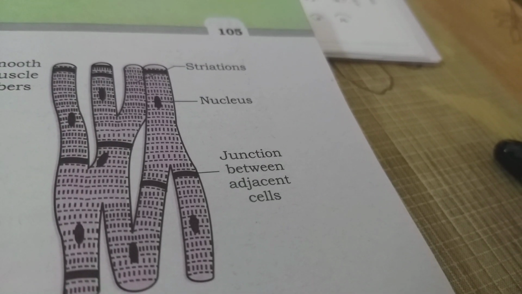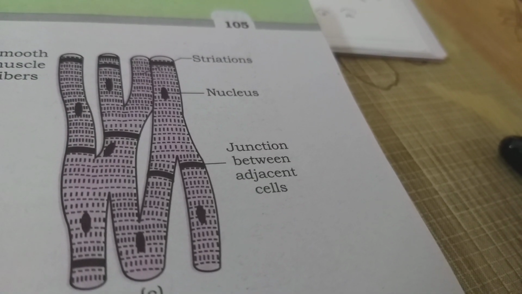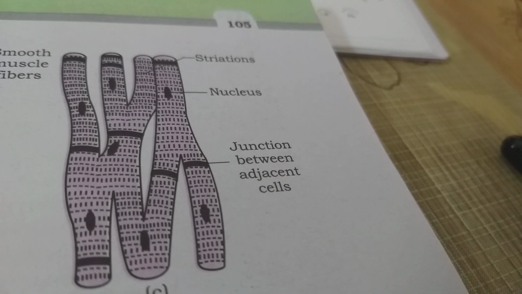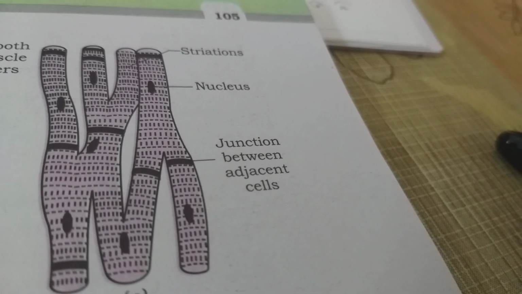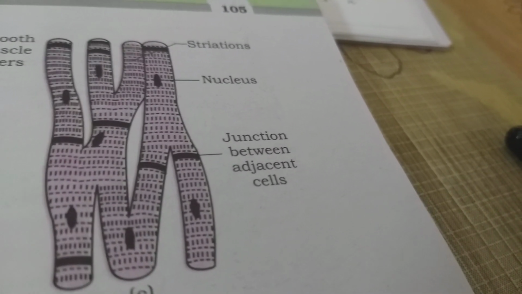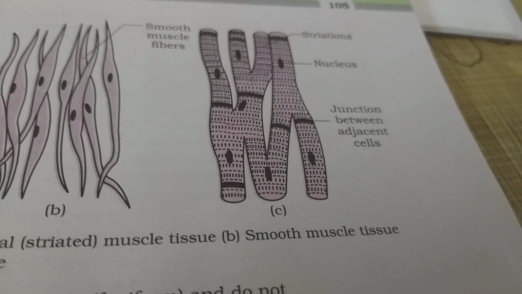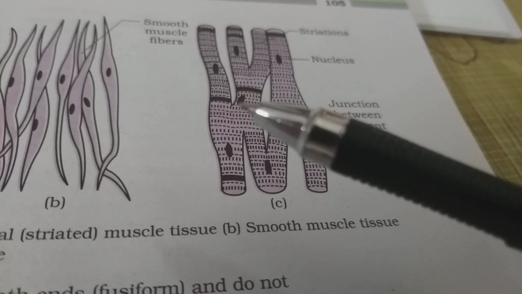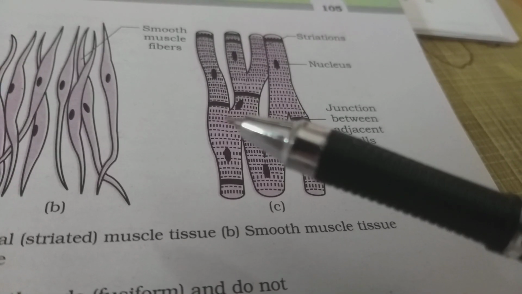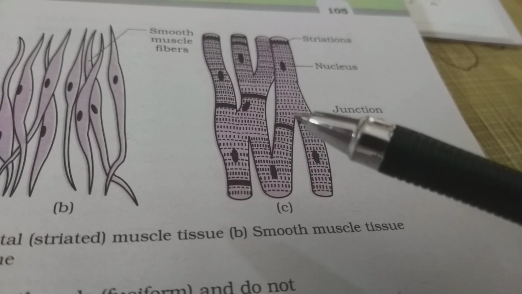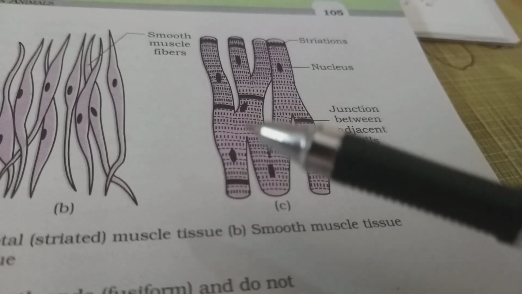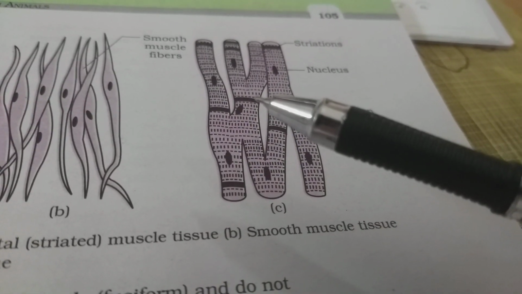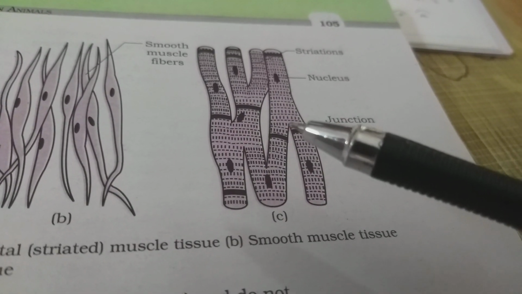The stimulus is very quickly and rapidly transmitted to the adjacent fibers because they are interconnected. These portions are the intercalated discs. The cell junctions fuse the plasma membranes.